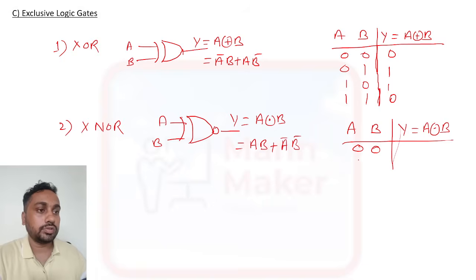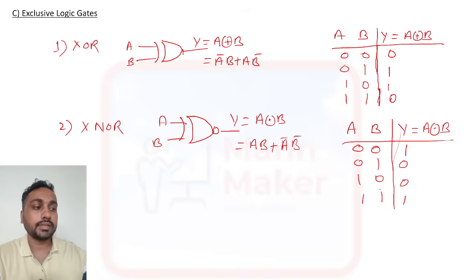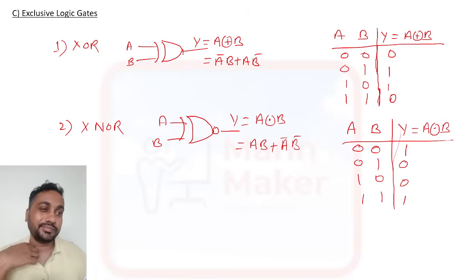So 0 0, 0 1, 1 0, 1 1. So it is the opposite of XOR. So the truth table will be: if both are 1, meaning both are same, then output will be high, otherwise it will be low. So this is simply your truth table. Okay, so this is the representation of all types of gates.